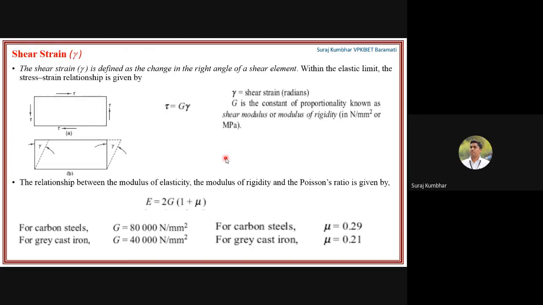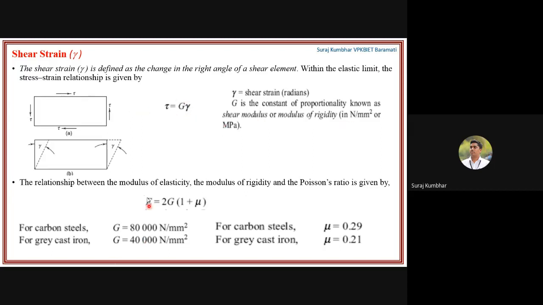Okay, now the shear strain is defined as the change in the right angle. Here you can see the change in the right angle. Here shear stress is applied, okay, this one on top and this one below. When you apply such type of shear stress, there will be a change in the right angle on the shear element. Within the elastic limit, the stress strain relationship is given by tau is equal to G into gamma. Okay, where gamma is nothing but the shear strain in radians, and where G is the constant of proportionality, which is called the shear modulus or modulus of rigidity, in Newton per mm square or MPa.